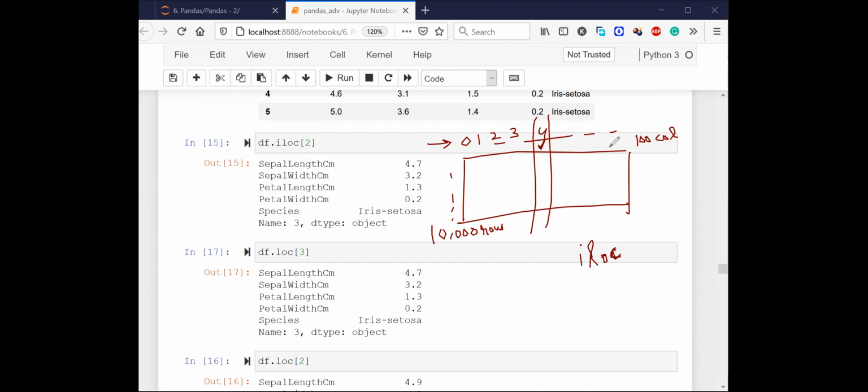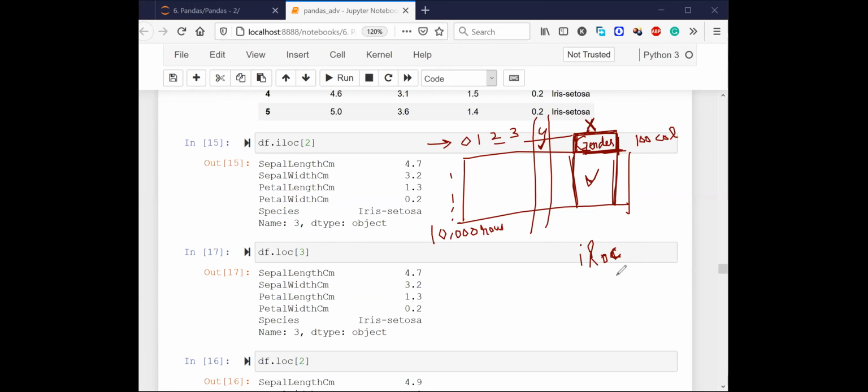Let's say somebody is asking you to print out a column called gender. Let's say you don't know the positional index of this gender column. So which one will you use? Let's say I want to print out this gender column. Which one will you use? And how do you print out this entire column gender? You will use loc, but how will you print out this column gender? Anyone who can think of it?